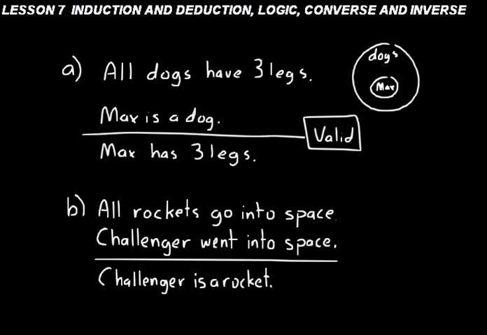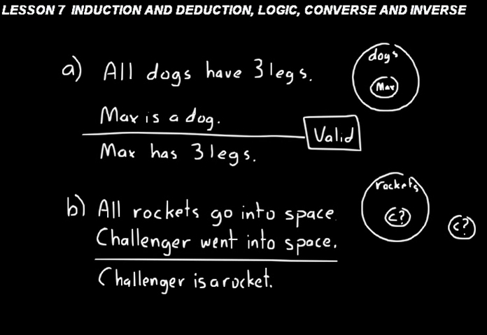Look at B. All rockets go into space. Challenger went into space. Challenger is a rocket. Let's use our Euler diagram first. Make a big circle that represents all of the rockets. And then it says that Challenger went into space. It doesn't tell us if Challenger is a rocket, though. So Challenger could be, I'll just put C with a question mark, or maybe this is Challenger over here.